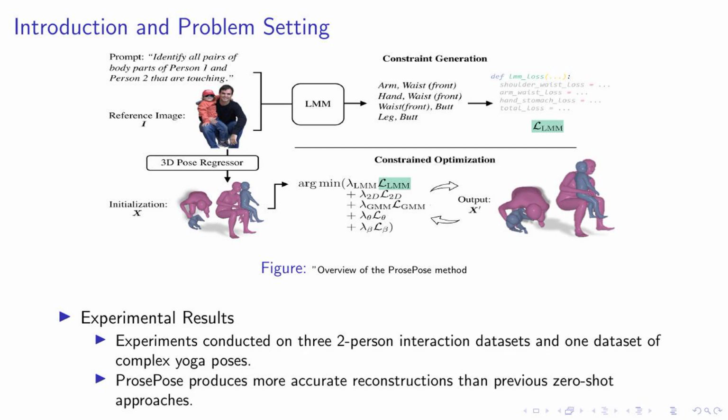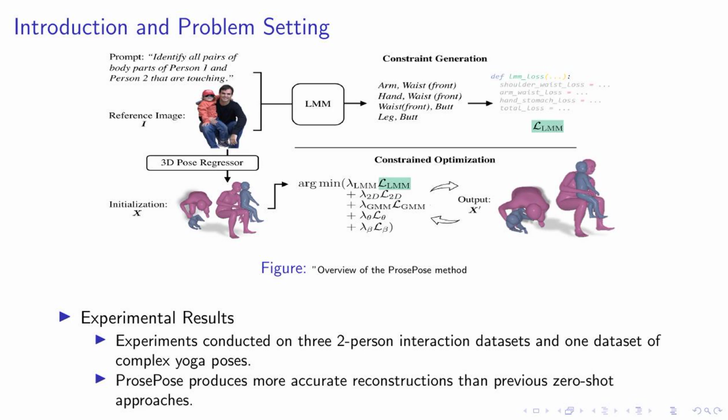Let's delve deeper into our method, ProsePose, as illustrated in the figure. This innovative approach refines 3D pose estimates to capture touch accurately using the implicit semantic knowledge of poses in language models. The beauty of ProsePose lies in its zero-shot framework, eliminating the need for expensive contact annotations used in previous methods. Our experiments, conducted on three two-person interaction datasets and a complex yoga pose dataset, have shown promising results.